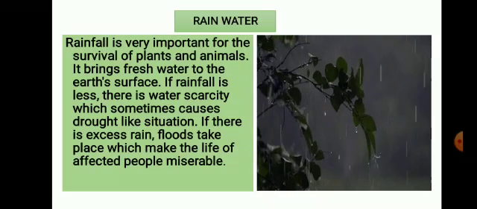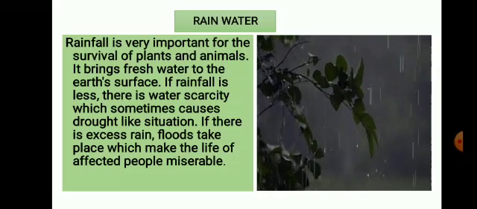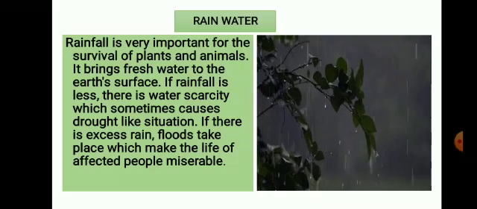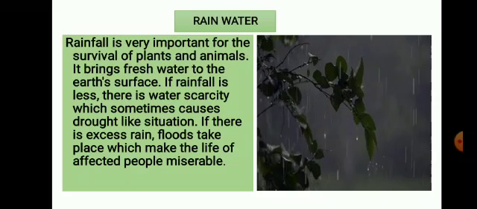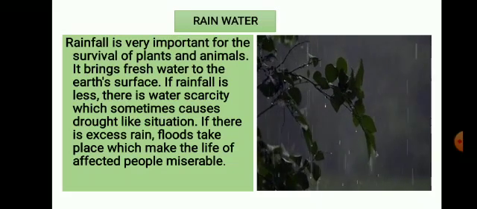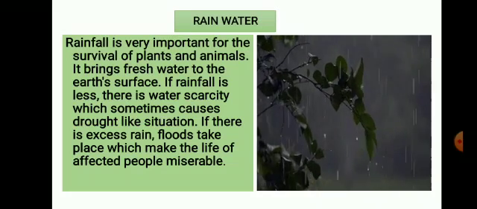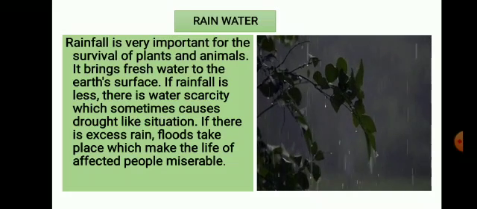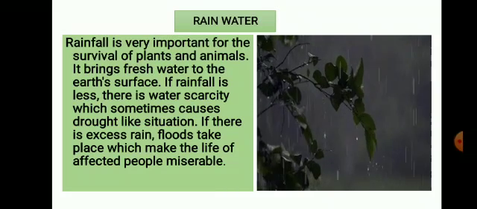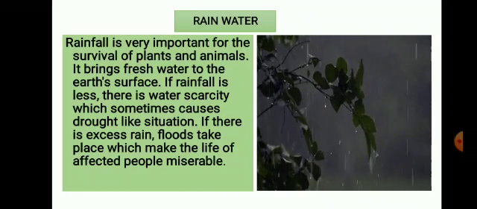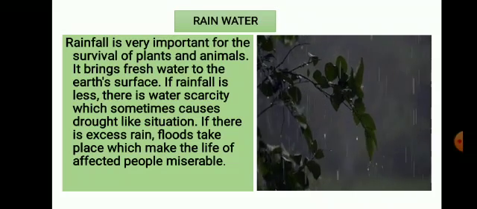Next, we have studied natural sources of water and man-made sources of water. Natural sources of water are those which can be found on the earth's surface naturally. They are not constructed by humans. For example, rain, river, lakes, streams, ponds, sea and ocean. Man-made sources of water are constructed by humans, like reservoirs, wells, tube wells, hand pumps, taps, canals and tanks. All these are the man-made sources of water.